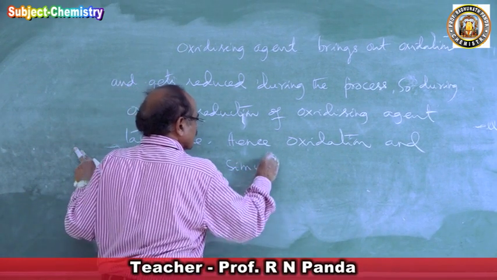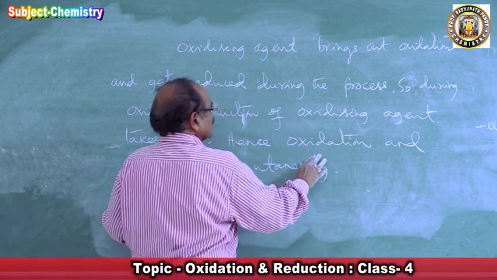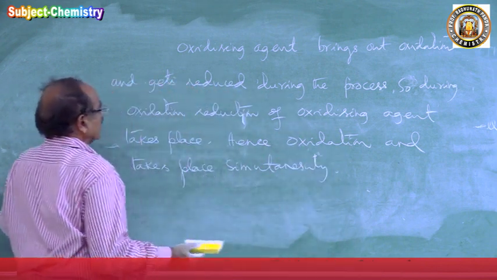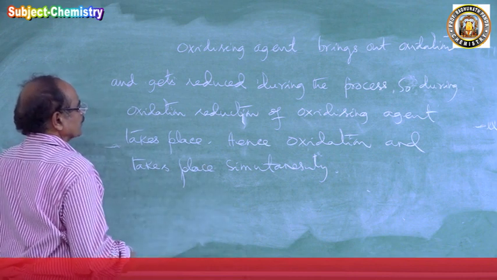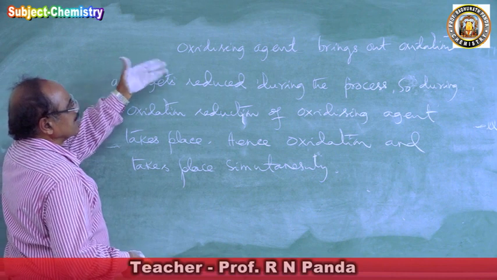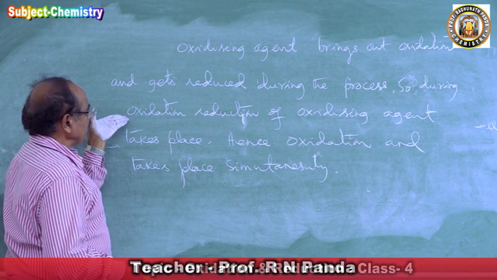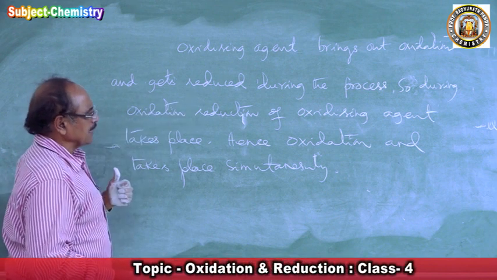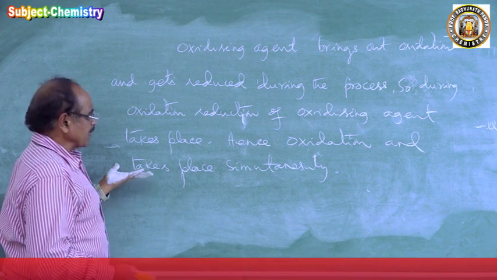Where there is oxidation, there is reduction. That is, where there is a birth, there is a death. Life is the process. So the oxidizing agent brings out oxidation and gets reduced during the process. So during oxidation, reduction of the oxidizing agent takes place, hence oxidation and reduction take place simultaneously.